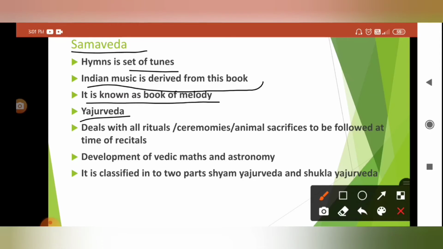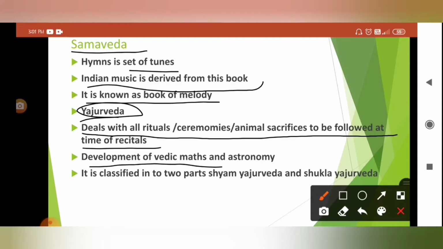Next is Yajurveda. It deals with rituals, ceremonies and animal sacrifices to be followed at the time of recitals and occasions. The principles and rules of how to follow them are written in the Yajurveda. The development of Vedic maths and astronomy is also seen in it, and it is classified mainly into two parts, Shyama Yajurveda and Shukla Yajurveda.